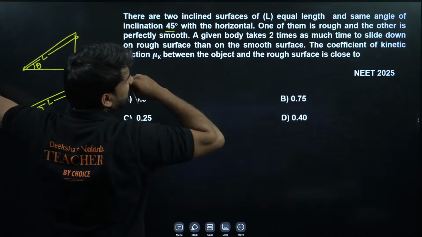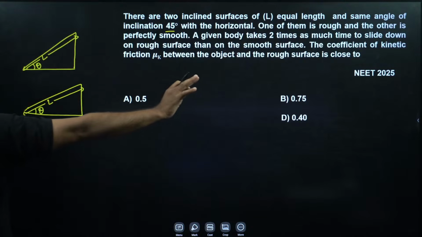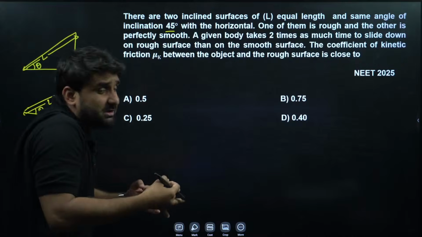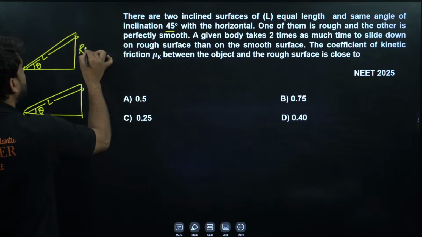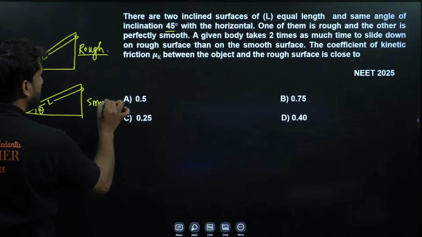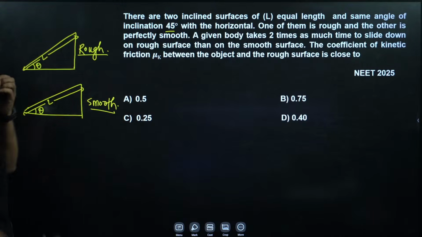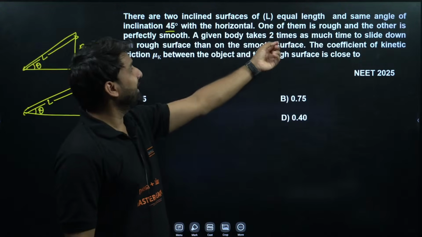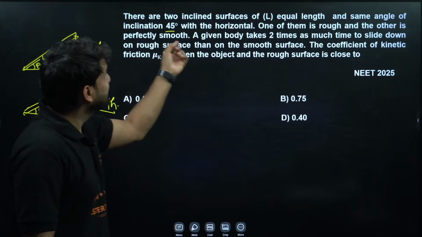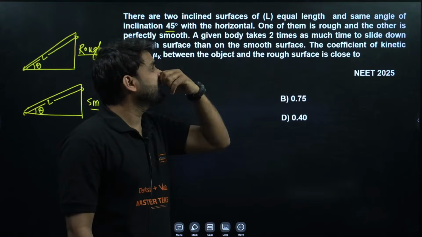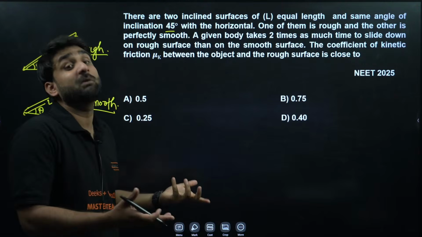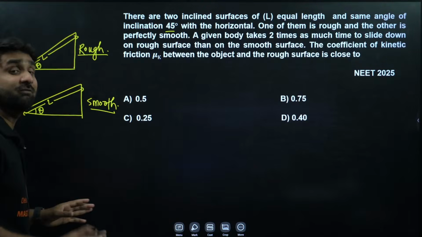One of them is rough and the other is perfectly smooth. Rough means there will be friction. So let's say this is the rough surface and this is smooth. A given body takes 2 times as much time to slide down on the rough surface than on the smooth surface. The coefficient of kinetic friction mu k between the object and the rough surface will be what? So we have to find the value of mu.